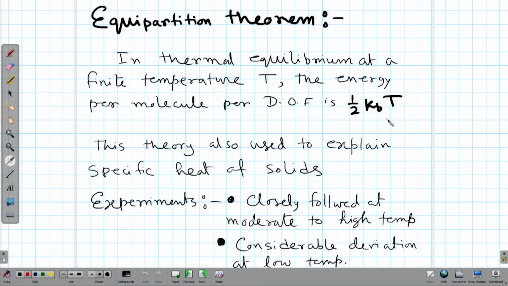This is the theory that gives us a very straightforward and simple tool to estimate the total energy of a gas assembly using the equipartition theorem, and from there we can compute the heat capacity of a gas assembly.